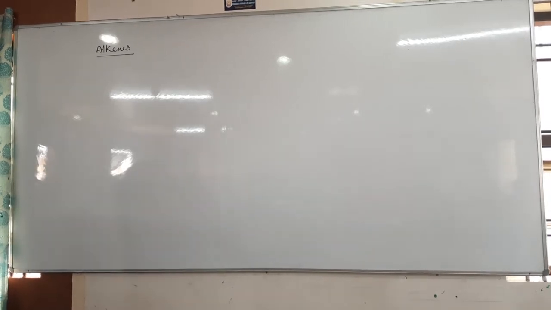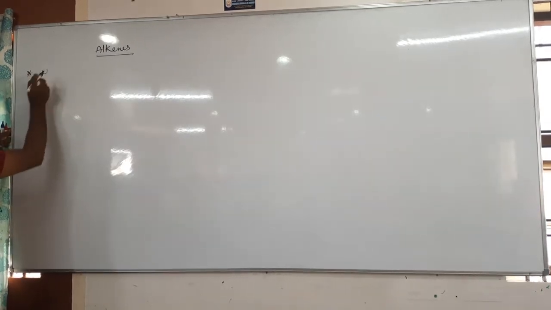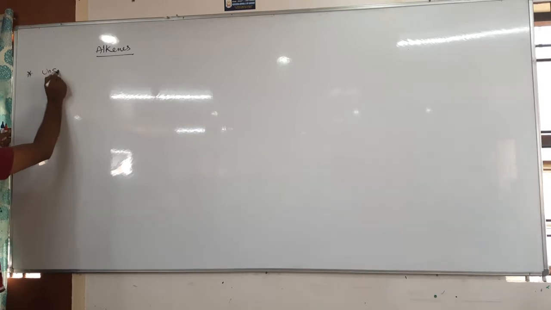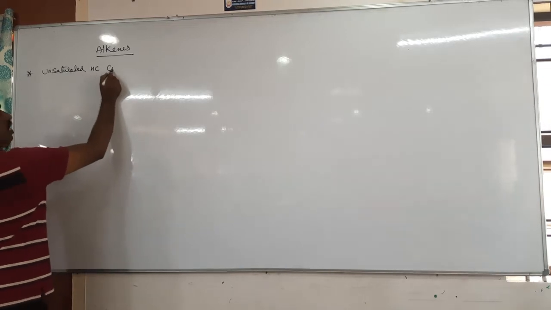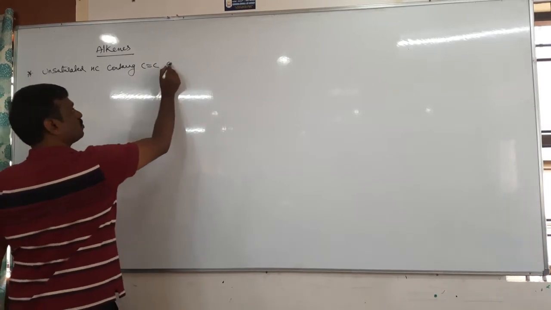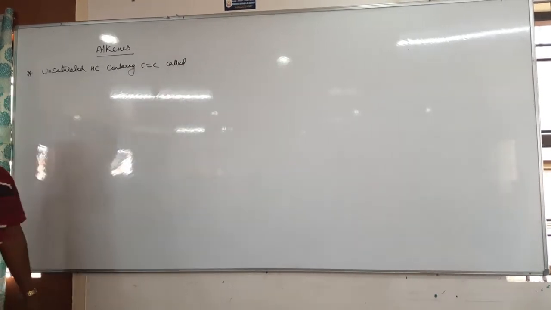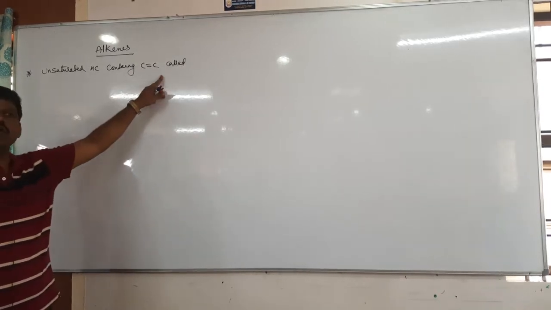Okay, tell me, what are the alkenes? Alkenes are whether saturated or unsaturated? Unsaturated hydrocarbons containing carbon-carbon double bond are called alkenes. So therefore, the definition of alkene is unsaturated hydrocarbons containing carbon-carbon double bond, C=C, called alkenes. So therefore, alkenes always contain carbon-carbon double bonds.